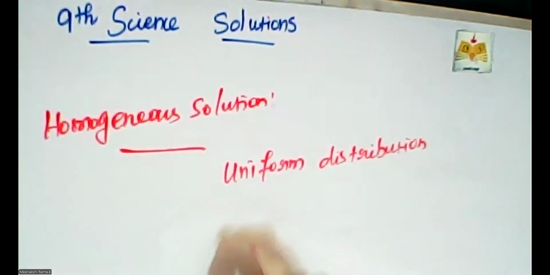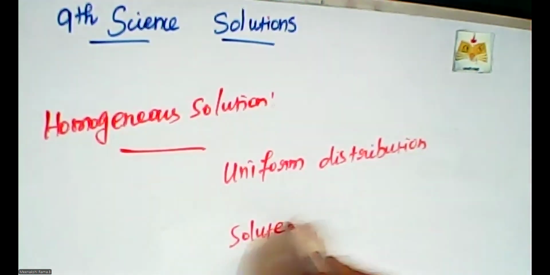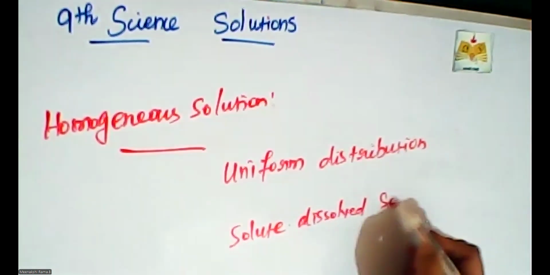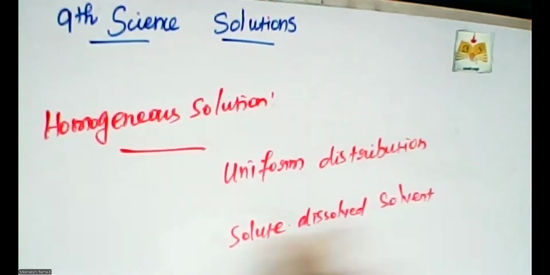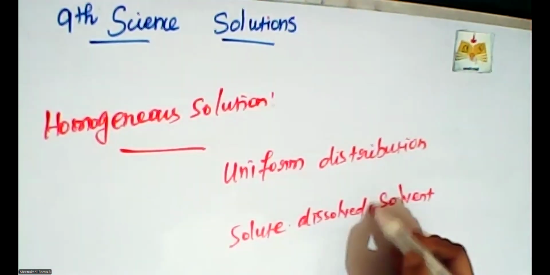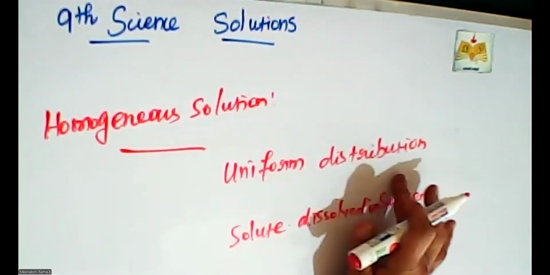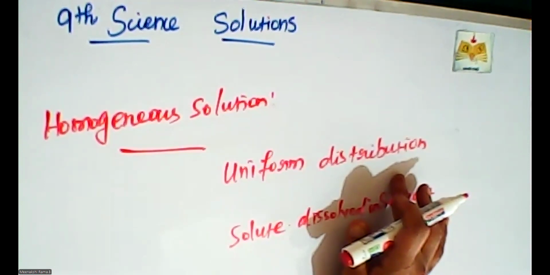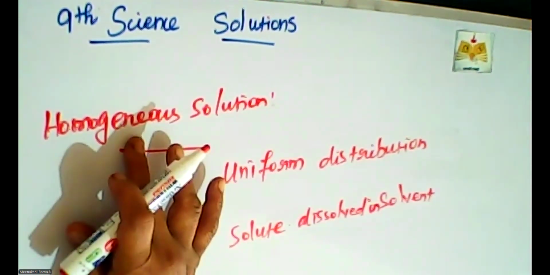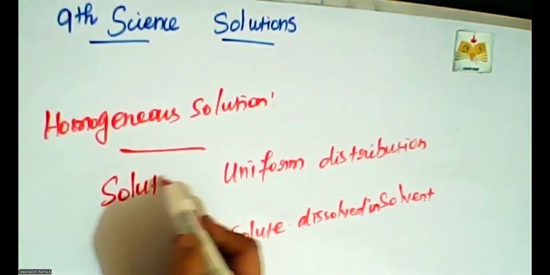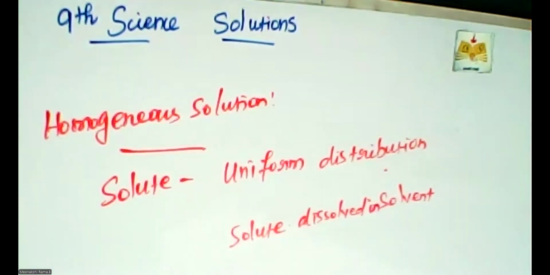Actually, the solute is dissolved in solvent. So this is the preparation of solution. Solute is dissolved in solvent. So the solute is in uniform distribution, and that solution is called a homogeneous solution. How is the solute distributed? Yes, it is in uniform distribution.